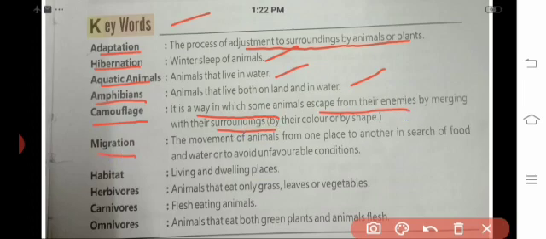Migration: the movement of animals from one place to another in search of food and water or to avoid unfavorable conditions. Habitat: living and dwelling places. Herbivores: animals that eat only grass, leaves or vegetables. Carnivores: flesh-eating animals. Omnivores: animals that eat both green plants and animals' flesh.